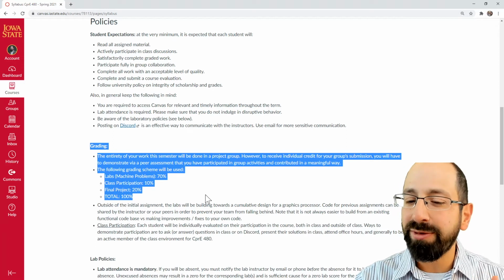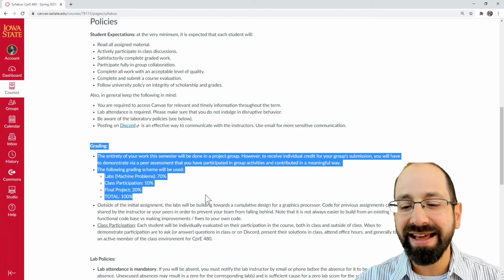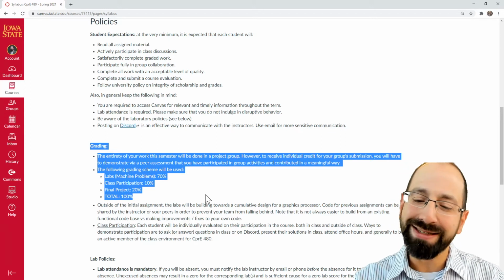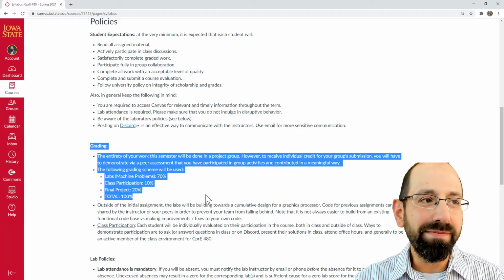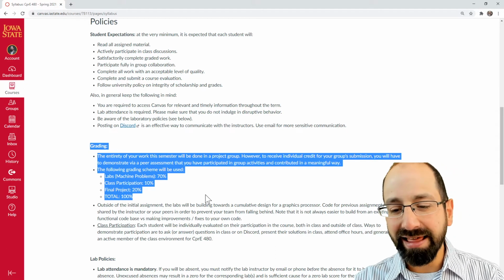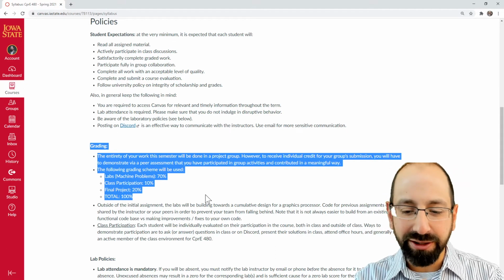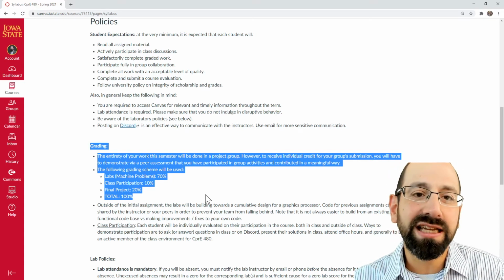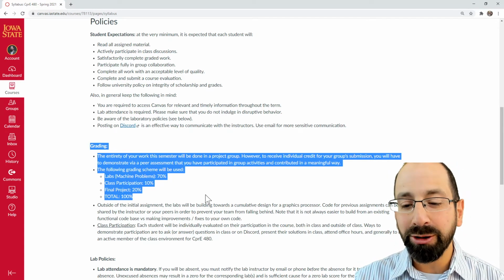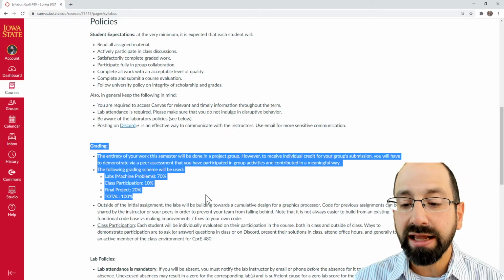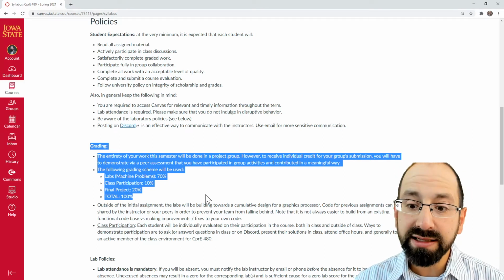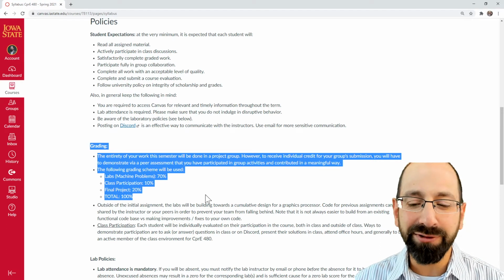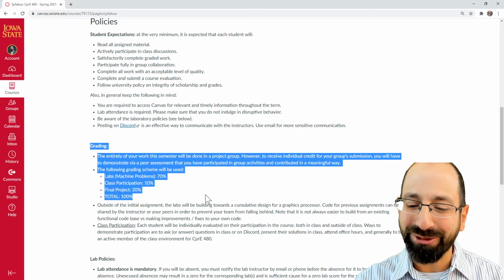I won't go too deep into my philosophy for this course other than to say that CPRE 480 is an elective course. You are here because you want to be here. My job isn't to make sure that you have a sufficient computer engineering knowledge base to go off into industry and to represent Iowa State well and to be a successful engineer. We're here to learn. We're here to explore together. And the grading for this class reflects that philosophy that this is an elective and we're here to learn and we're here to try some advanced topics and we'll see what happens along the way.